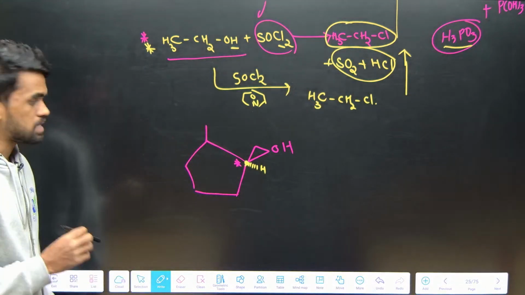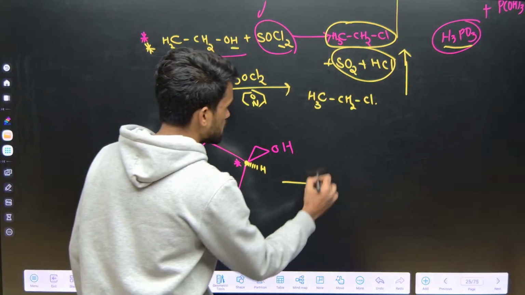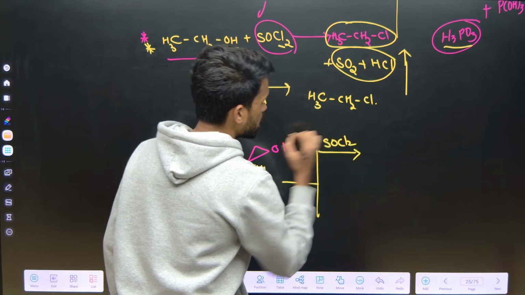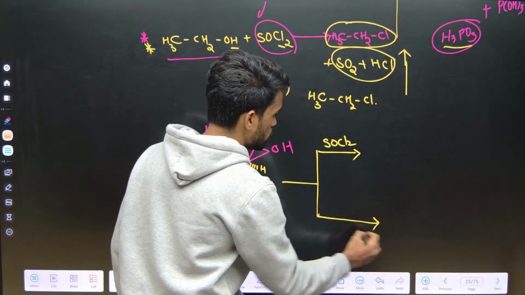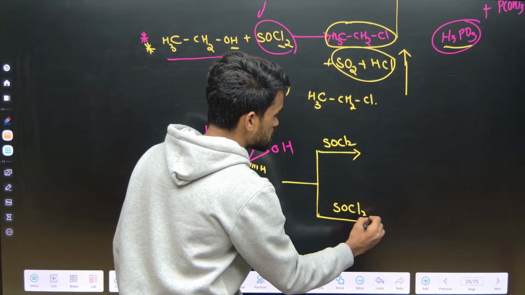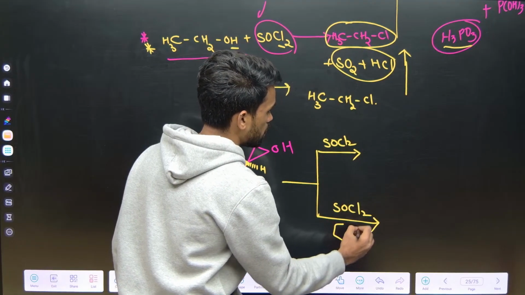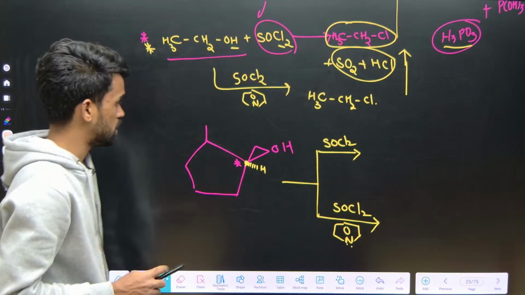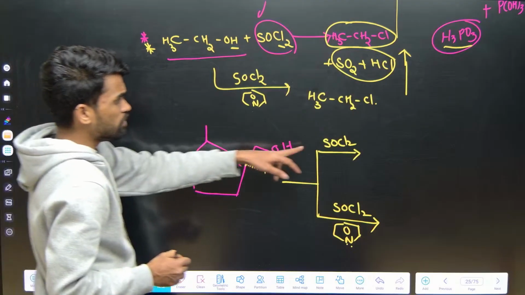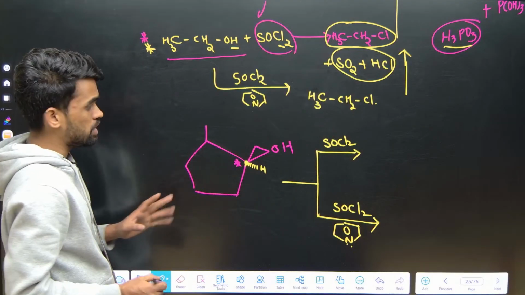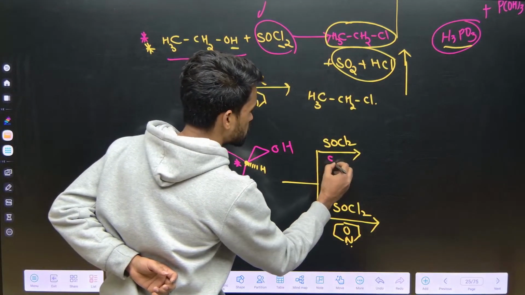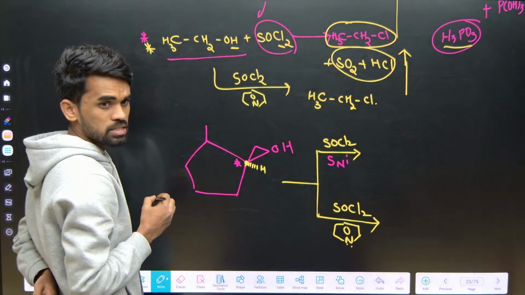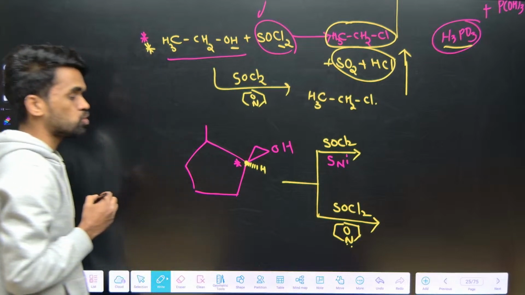Whenever there is a chiral center, if you are treating this with simple SOCl2, and there is one more, SOCl2 in presence of a base like pyridine. So now what is the difference here? What makes the difference? Whenever you are taking simple SOCl2, this mechanism is called SNi, and retention of product takes place in this intramolecular nucleophilic substitution reaction.